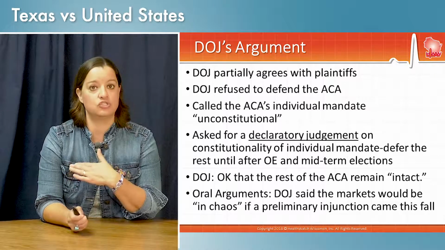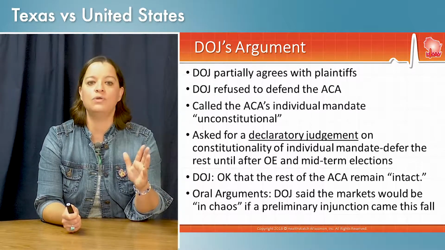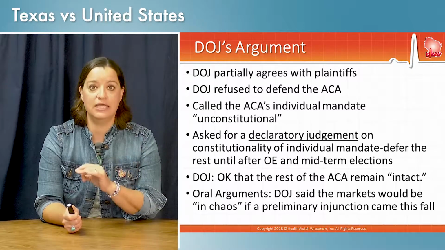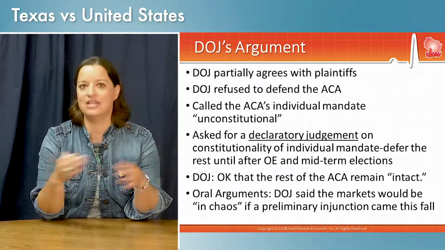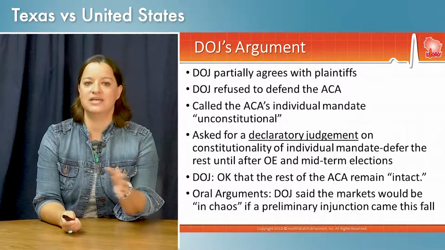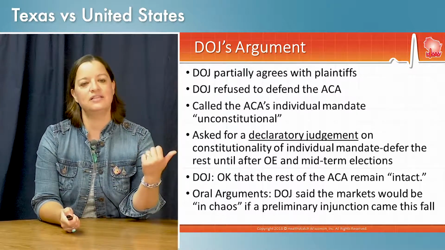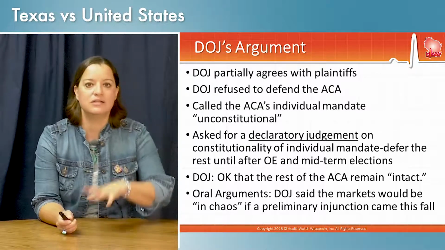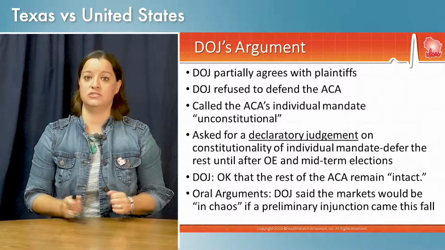They don't want this thing struck before open enrollment and before 2019, because they said that would throw the markets into chaos if we had this preliminary injunction in the fall. Instead, they said issue a declaratory judgment that says, this is no good, and then deal with it later. The Department of Justice said it's actually okay that the rest of the Affordable Care Act remain intact. Strike the individual mandate. They're arguing a little bit different than that severability argument. They said strike this piece and do that later. That's where the Department of Justice stands.